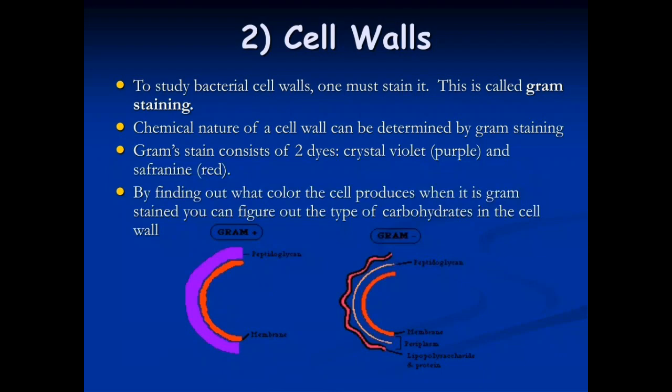Cell wall. To study the bacterial cell wall, one must stain it. This is called gram staining. The chemical nature of the cell wall can be determined by the gram staining technique. Gram stain consists of two dyes, crystal violet and the other one is safranin. By finding out what color the cell produces when it is gram stained, you can figure out the type of carbohydrate in the cell wall.